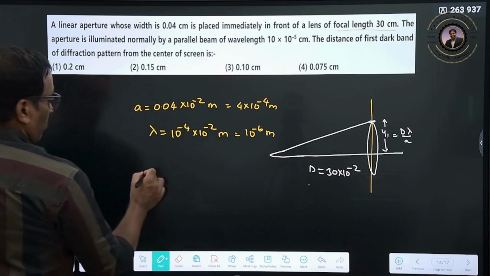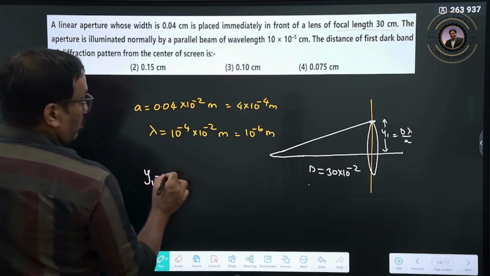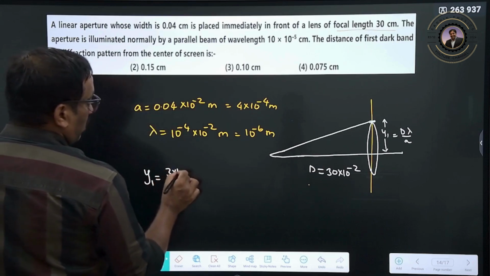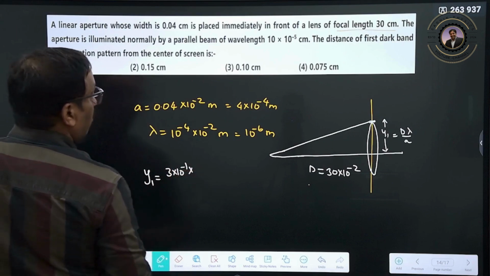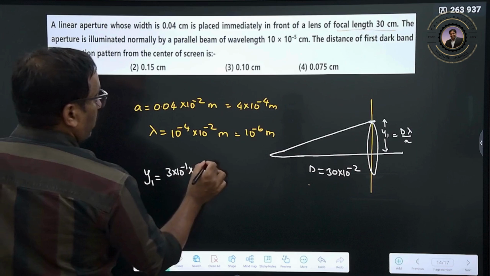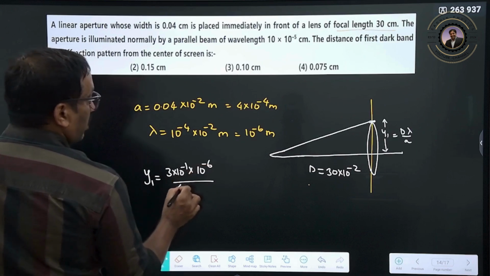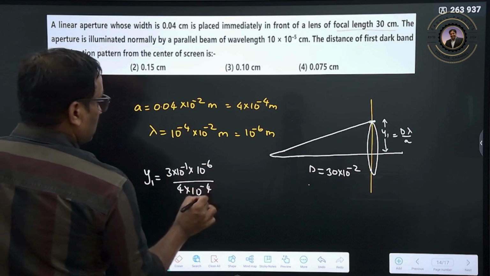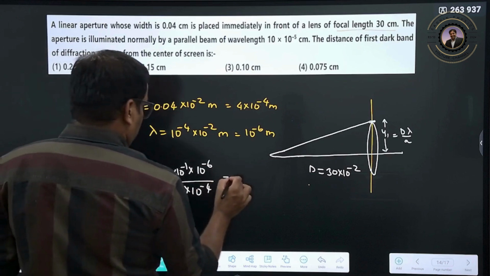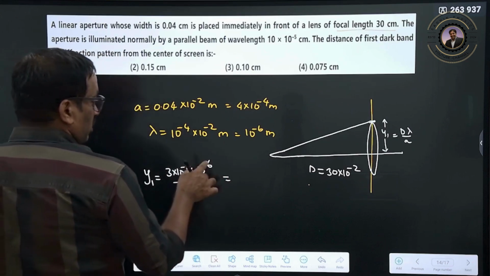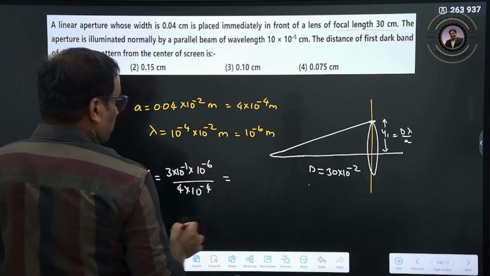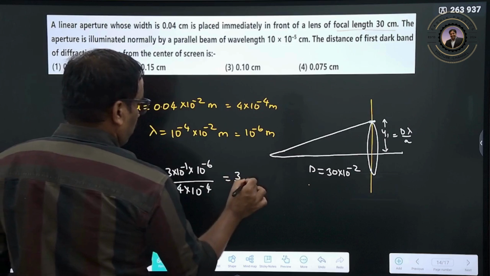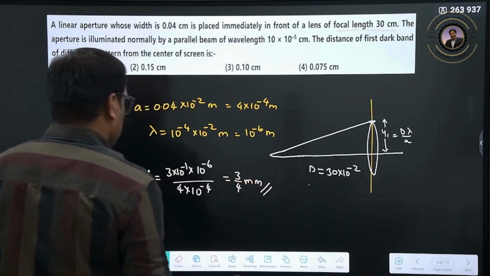So y1 will be equal to D, 3 into 10 to the power of minus 1, into lambda, 10 to the power of minus 6, by a, 4 into 10 to the power of minus 4. So what can I get? Taking the top, this is 2, this is 3, therefore 3 by 4 millimeter distance.